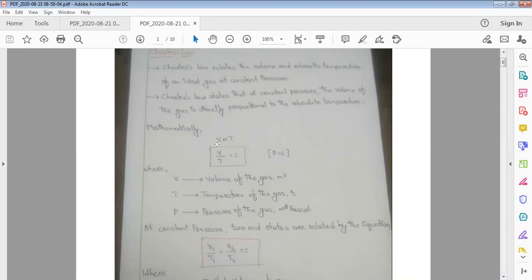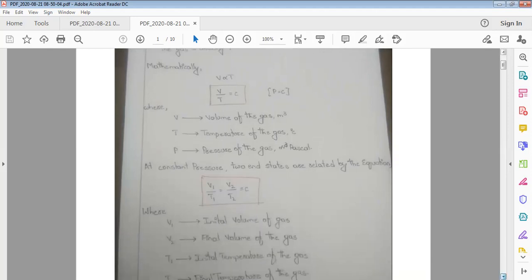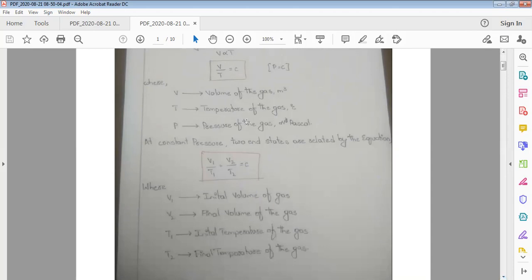Mathematically, Charles' law is represented by the equation V is directly proportional to T. So V by T is equal to constant at constant pressure, where V represents volume of a gas, T represents absolute temperature of a gas, and P represents absolute pressure of a gas. The units of volume are meter cube, decimeter cube, liters, and the temperature units are degree centigrade. Pressure units are pascals, mm of Hg, Newton per meter square, and bars.